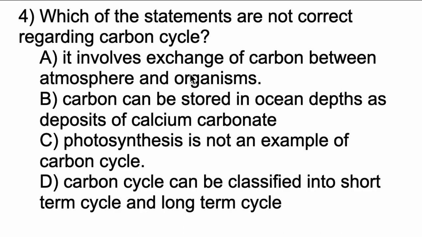So carbon cycle can be classified into short term cycle. Short term cycle is nothing but photosynthesis, decomposition of matter are the examples of short term cycle. It takes a small span of time. Whereas coming to the long term cycle, here in long term carbon cycle, the decayed matter which absorbs carbon will be under great pressure even before its decomposition.